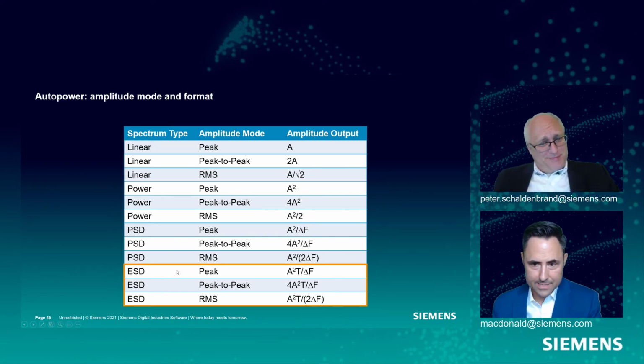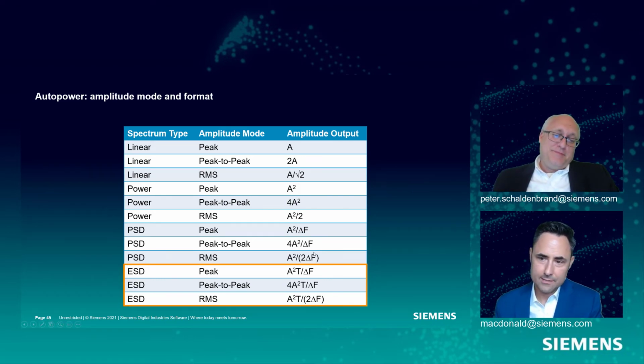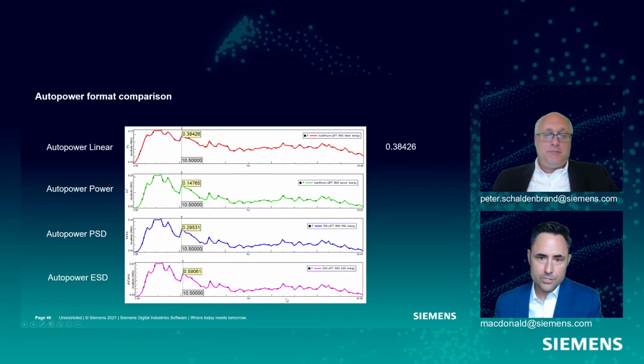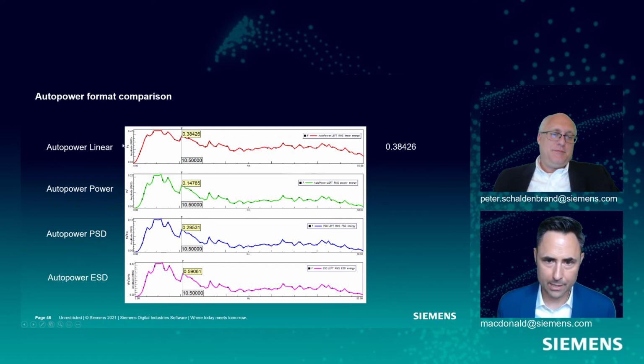But same with PSD, we have a peak, peak to peak, and RMS, and now we've got yet another term in the unit amplitude here. So if I plotted a spectrum in all of these different formats, you see I've got an AutoPower linear here, an AutoPower power, an AutoPower PSD, and an AutoPower ESD. Are they all the same there?